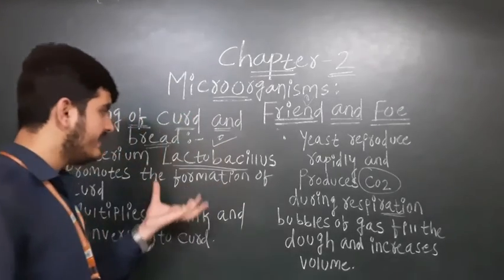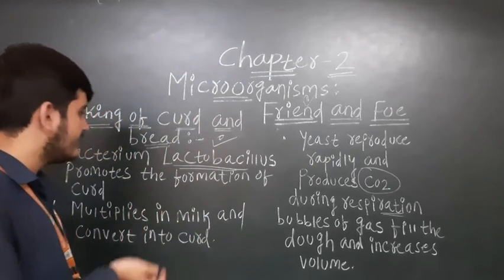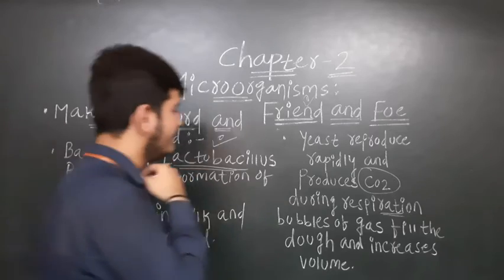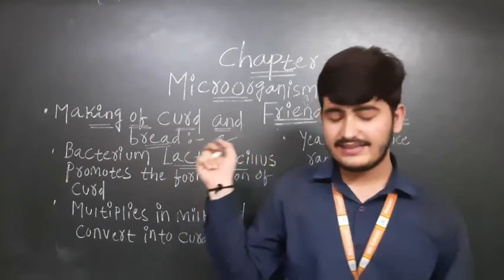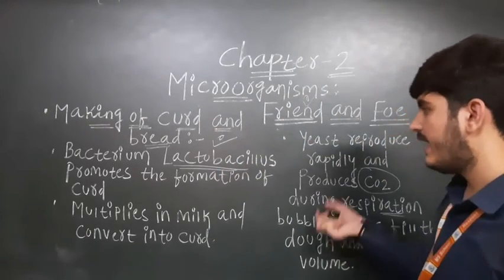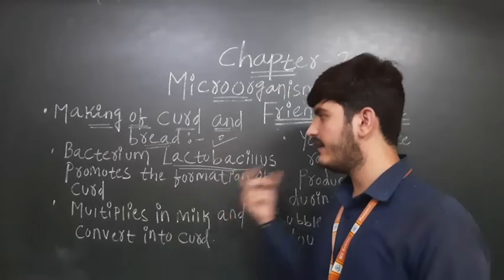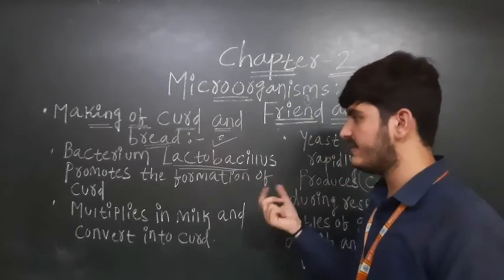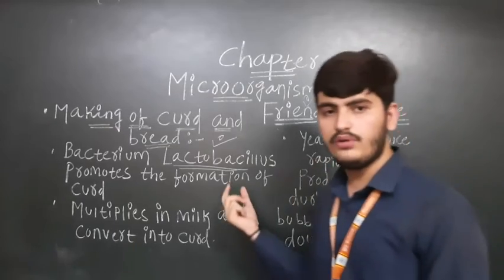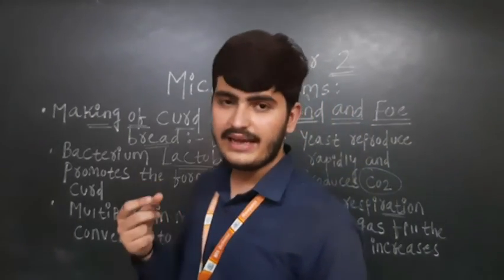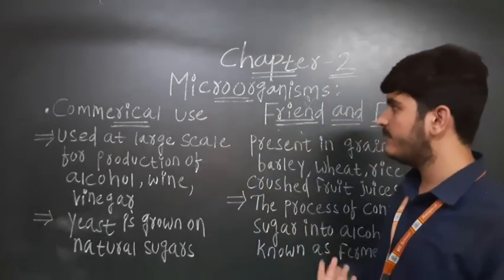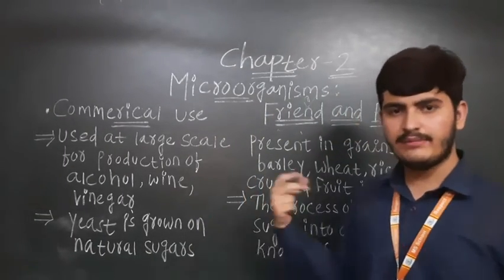So that's why yeast and bacteria are helpful to us. The bacterium Lactobacillus helps in making curd, and yeast produces CO2, which increases the volume of the dough. From here our bread is being made, here our curd is being made, and also pastries and cakes, whichever things are there. In this way, bacteria and yeast both are helpful to us, acting like friends.